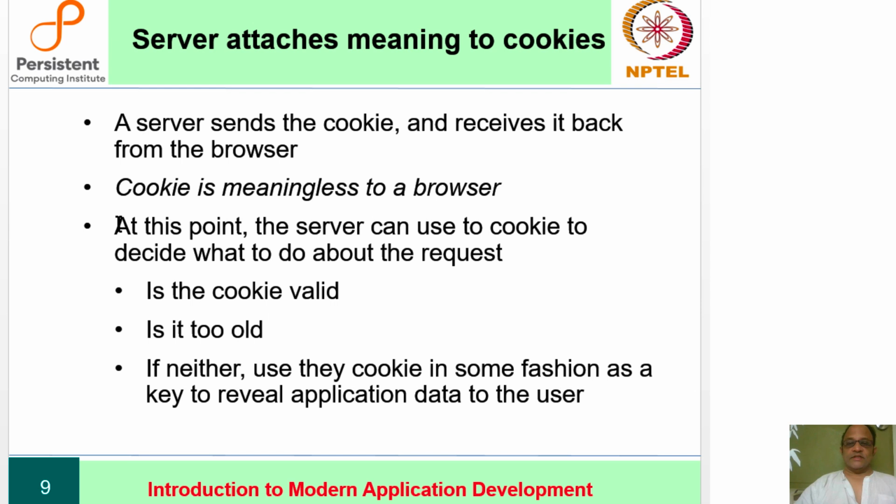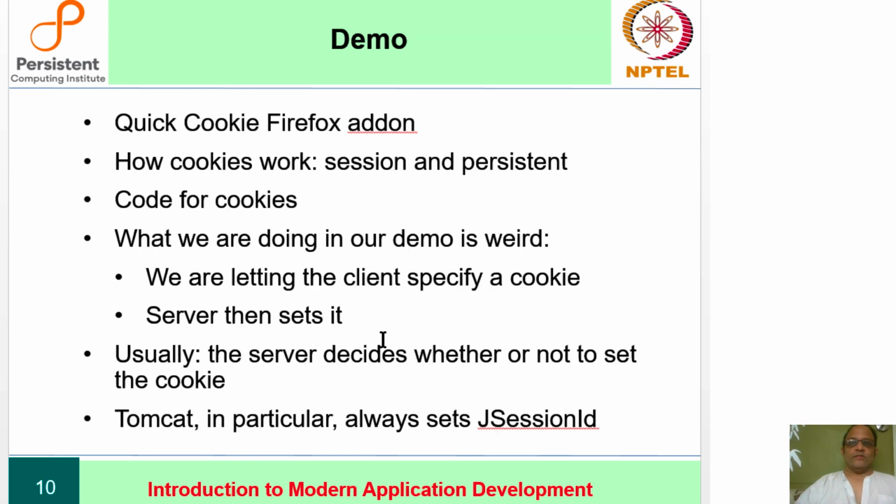Once a server receives a cookie, it can decide what to do about the request. It can check whether a cookie is valid. It can check whether it is too old. If it's neither, then you can use the cookie in some fashion to respond to the user. Okay, so with this background, let's do a demo of cookies.